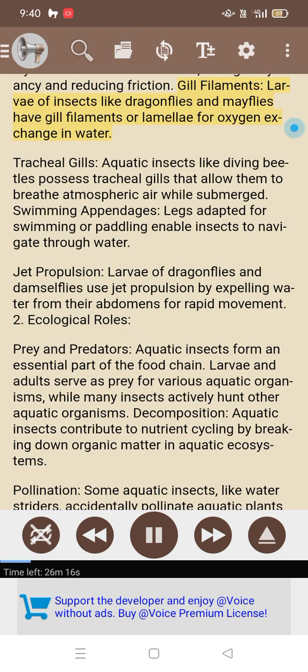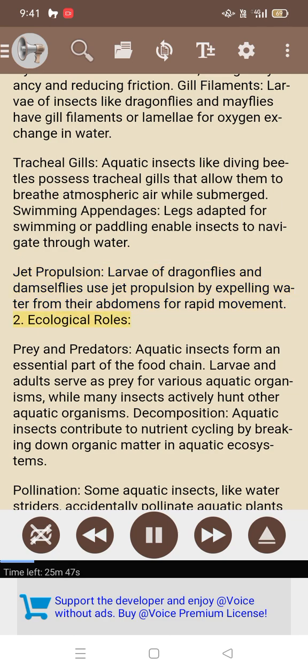Gill filaments. Larvae of insects like dragonflies and mayflies have gill filaments or lamellae for oxygen exchange in water. Tracheal gills. Aquatic insects like diving beetles possess tracheal gills that allow them to breathe atmospheric air while submerged. Swimming appendages. Legs adapted for swimming or paddling enable insects to navigate through water. Jet propulsion. Larvae of dragonflies and damselflies use jet propulsion by expelling water from their abdomens for rapid movement.